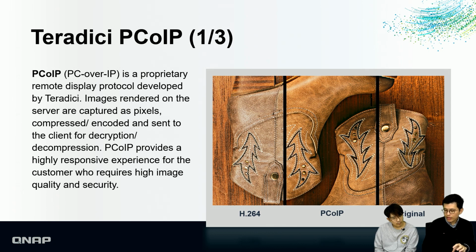So you can imagine that all the desktop operation only happens in the server, and then the image changes are encrypted as pixels. So it will be more secure compared with just sending out the images one by one to the client.